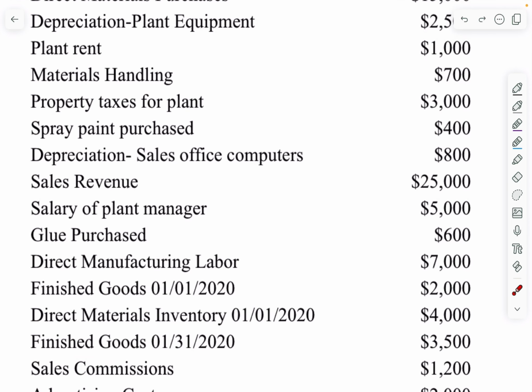Spray paint purchased, so that is a manufacturing related cost because we're saying that somehow throughout the manufacturing process we need to spray paint. It's an indirect cost because it didn't go directly into making the product. If it did, it would be called direct materials, and so that is considered manufacturing overhead.